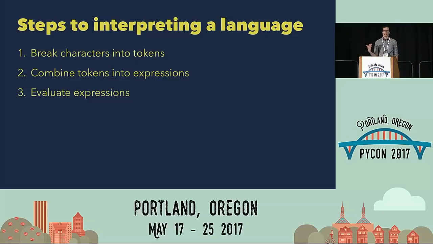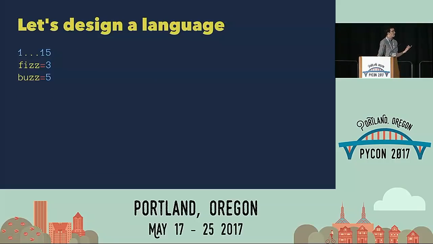So these are going to be our steps to interpreting a language. The first thing we're going to do is break a stream of characters into tokens. Then we're going to combine these tokens, which would be the letters in the English alphabet, into expressions, like words. And then we're going to evaluate the expressions. Multiple words together give us different mental images, and we bring them all together to get the final result. So let's look back at my proposed DIVSPL syntax.